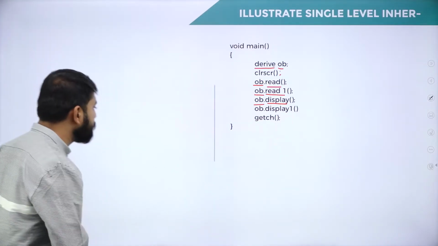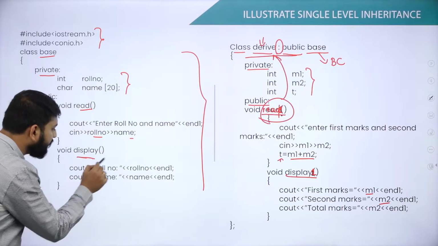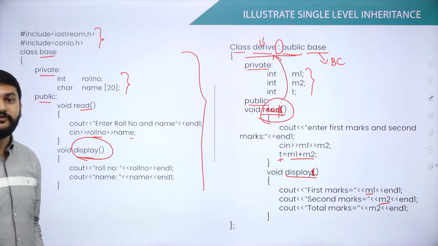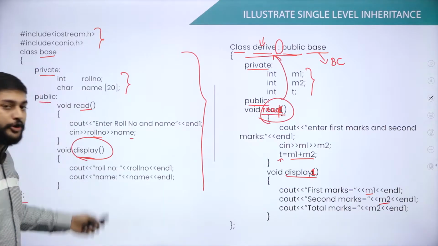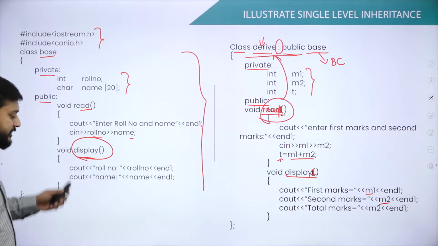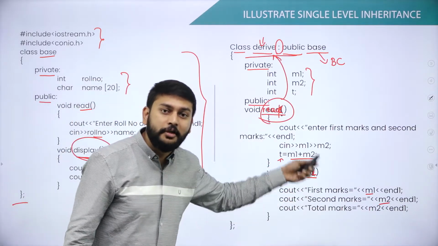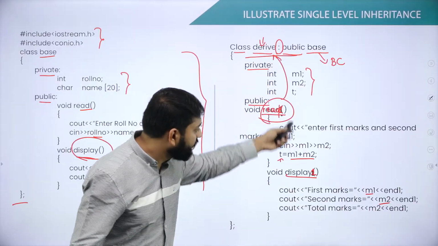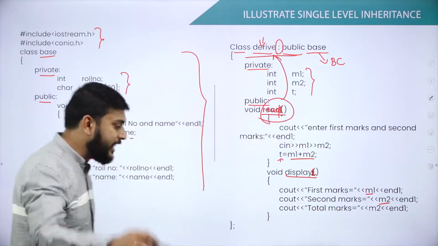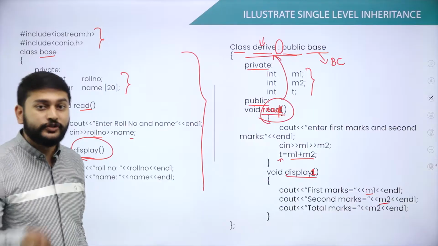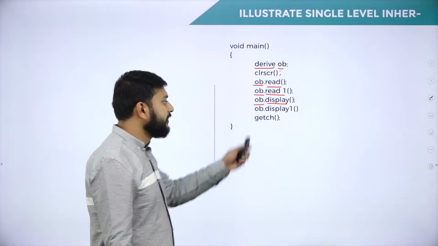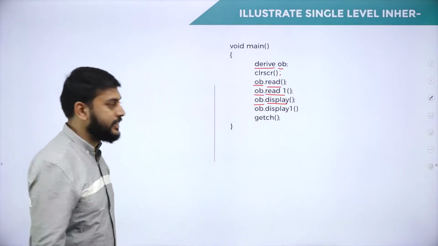That display function is defined in the base class, not in the derived class, but still the object of this derived class is trying to call the function. So this is the concept of inheritance that you need to understand.